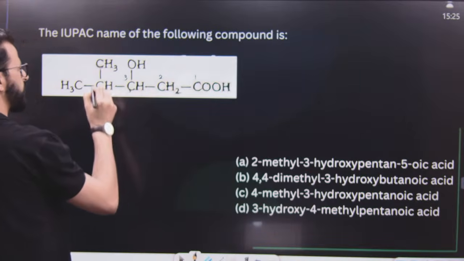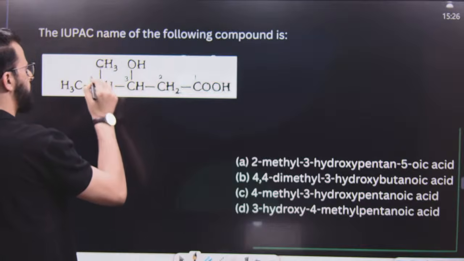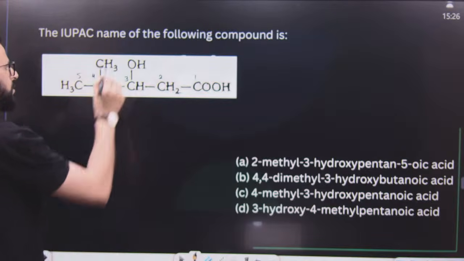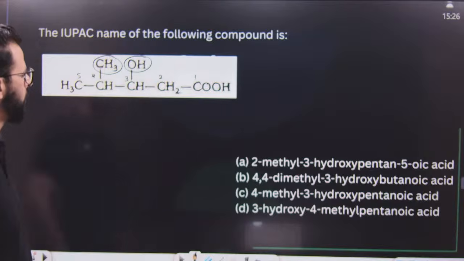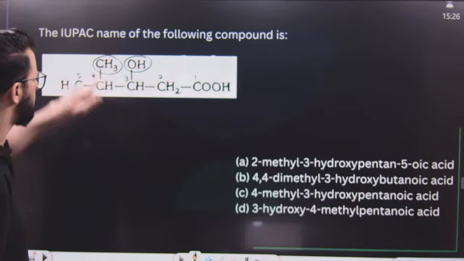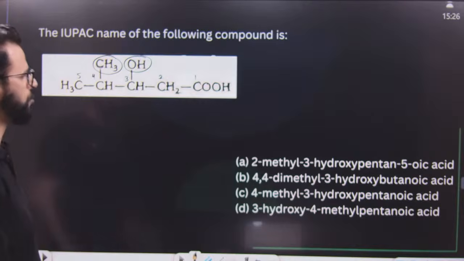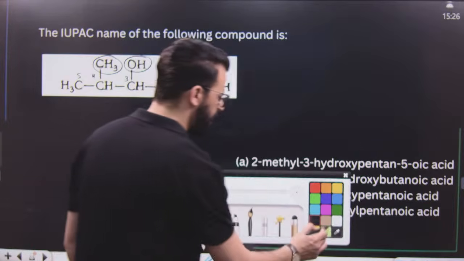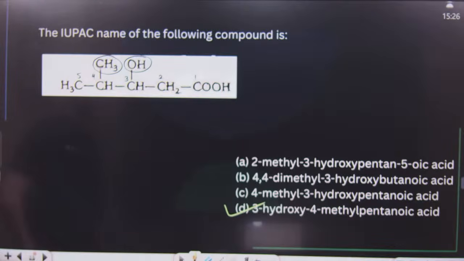If this is the principal functional group, dear students, then what will happen? This is 3, this is 4, this is 5. This becomes a substituent, and this OH will also act as a substituent. This is hydroxy, this is methyl, so it is 3-hydroxy, 4-methyl, and then pentanoic acid. 3-hydroxy, 4-methyl, pentanoic acid is option D.